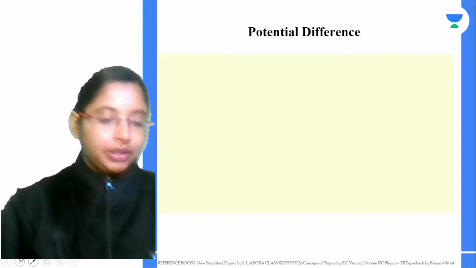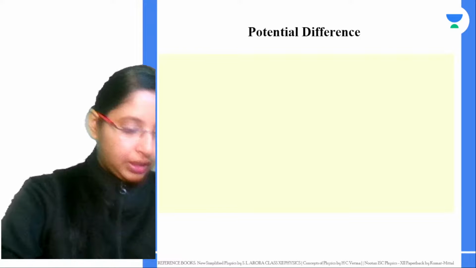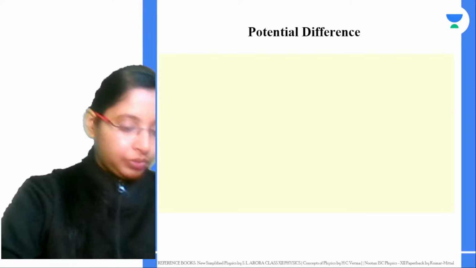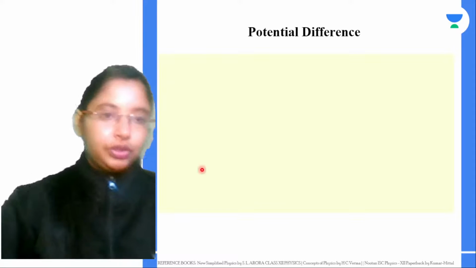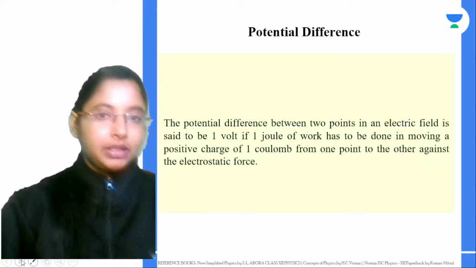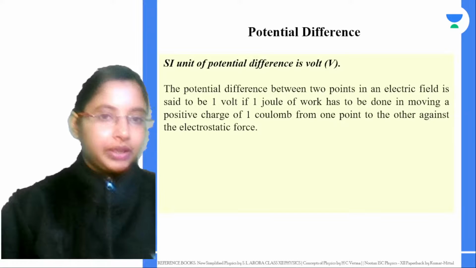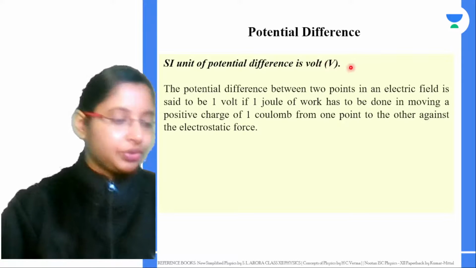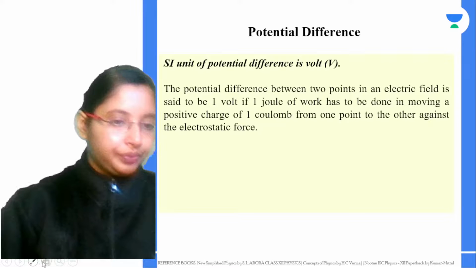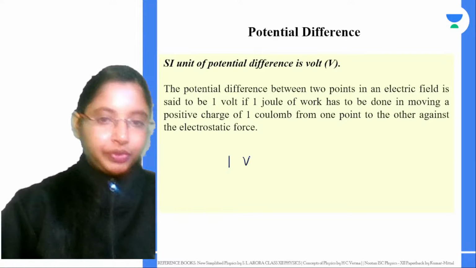Now from here, what will be the unit of potential difference? The SI unit of potential difference is volt. So if you consider 1 volt, it is nothing but what?